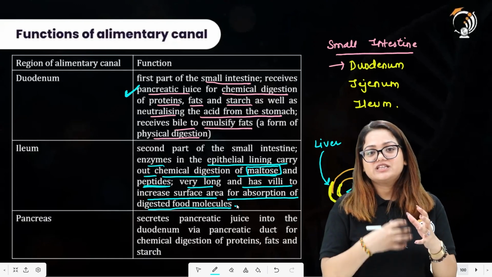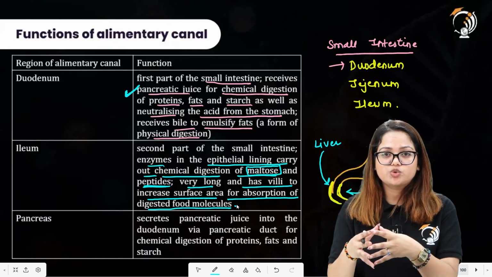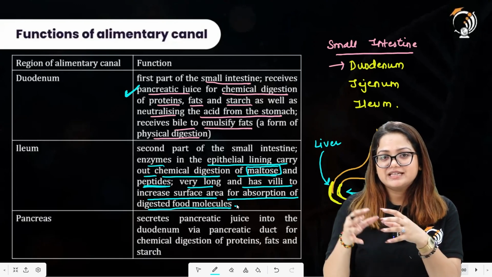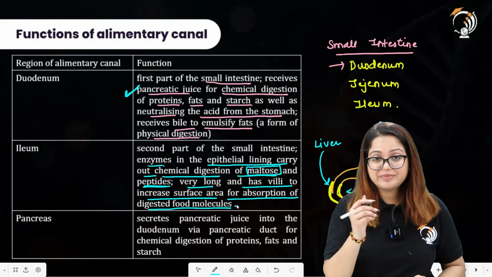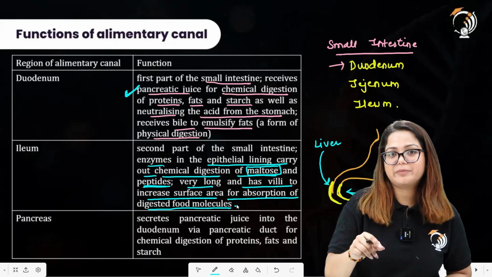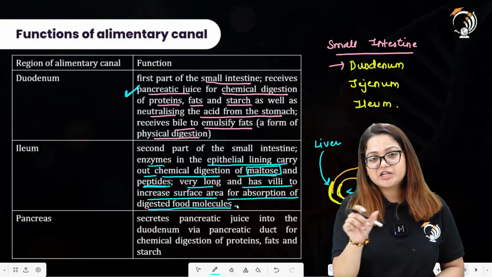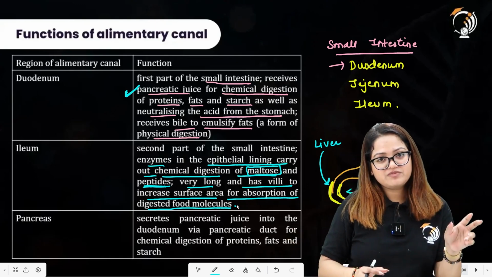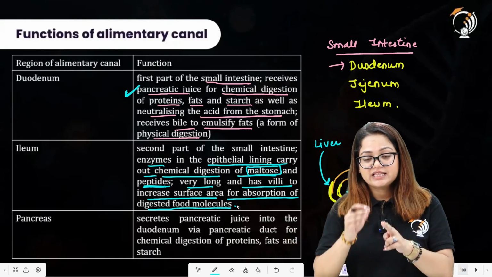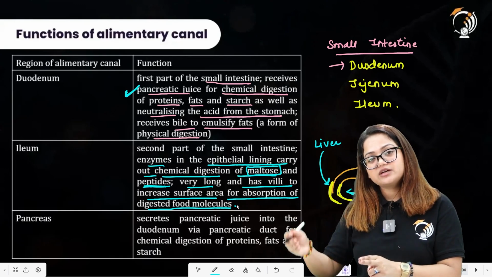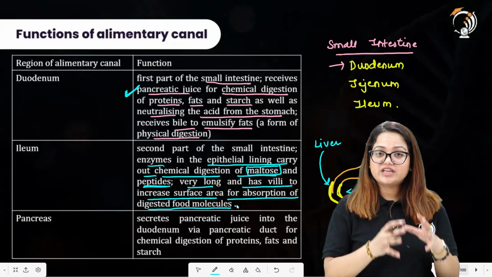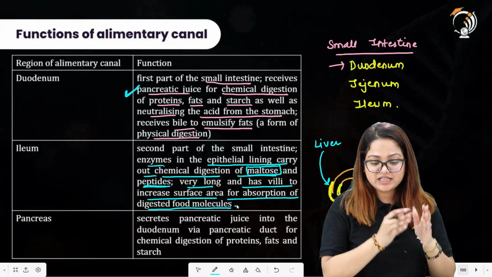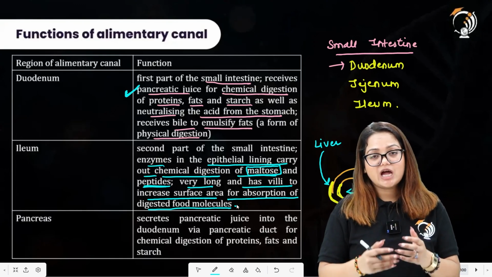To break down these proteins, we first go through a stage in which peptides are formed. Peptidases will be acting upon the peptides, the intermediate from the protein toward the amino acids. So protein will be first converted to peptides, then these peptides will be further converted into amino acids. So there are enzymes to digest these peptides into our bloodstream.